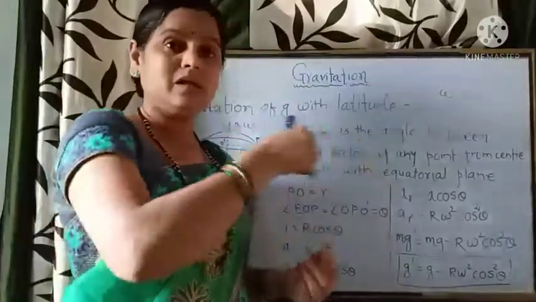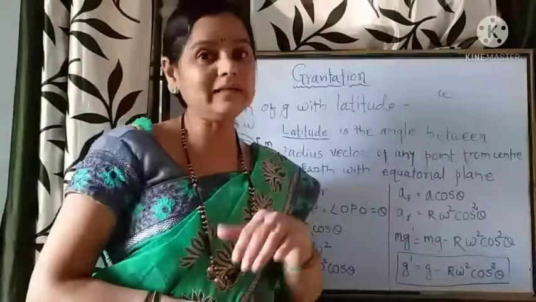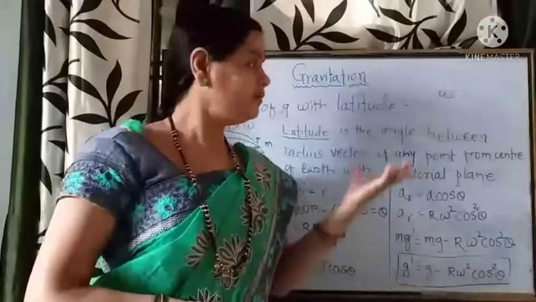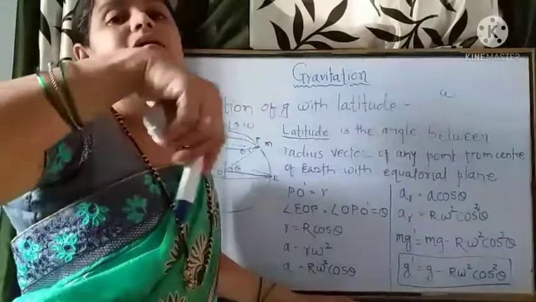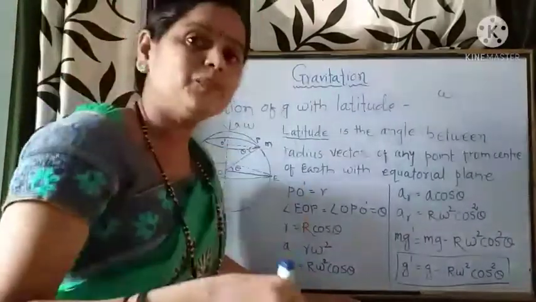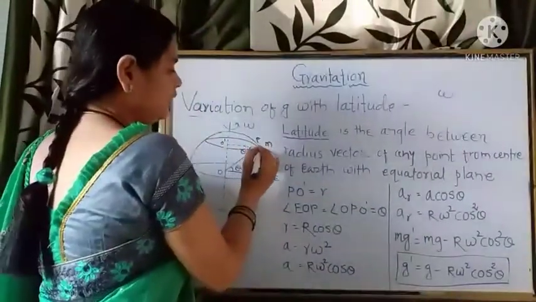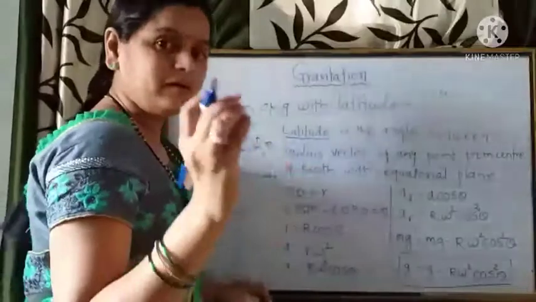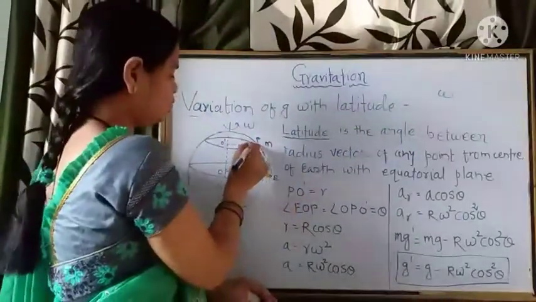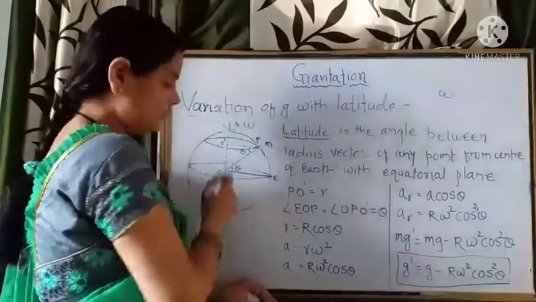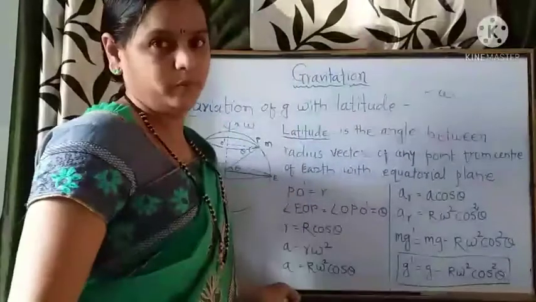Every object moves in a circular plane parallel to the equator with angular velocity omega, the same as that of the earth. So the object we have considered, of point mass m, is also rotating in a circle about this polar axis with the earth with angular velocity omega.